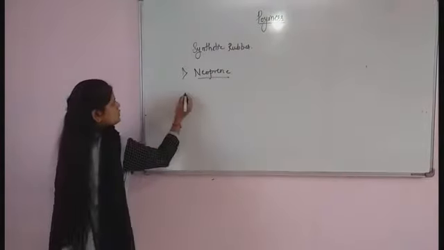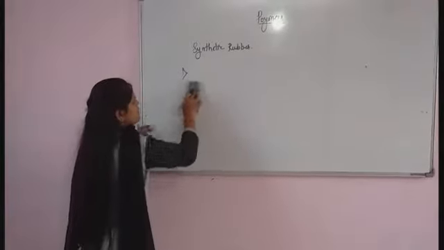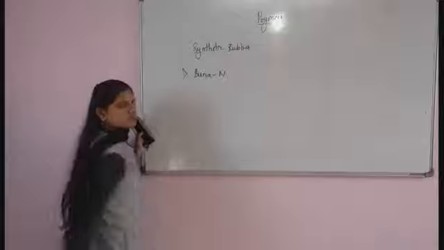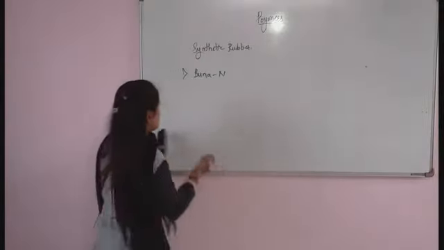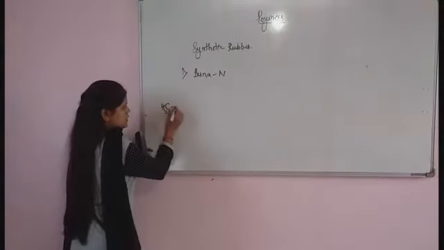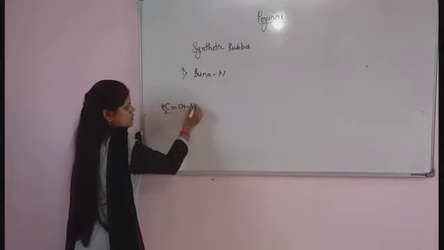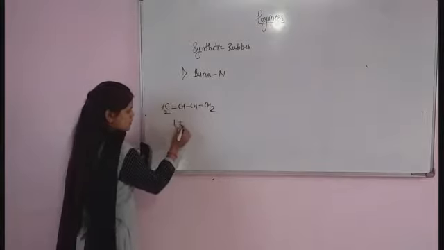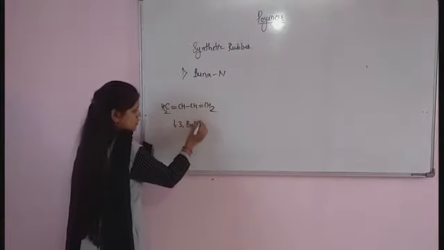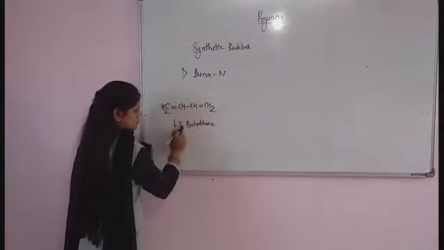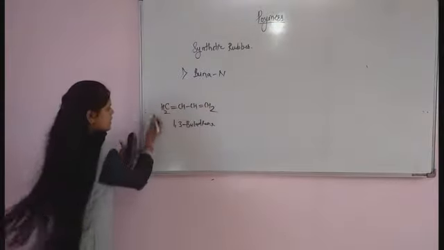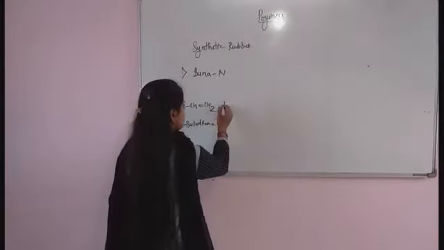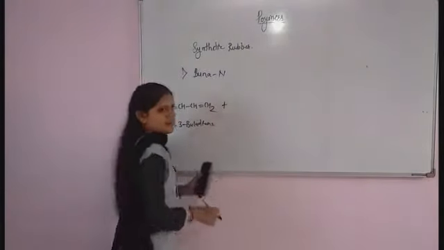This is the second example. Preparation of Buna-N. 1,3-butadiene, CH2 double bond CH single bond CH double bond CH2. I take n number of 1,3-butadiene reacting with acrylonitrile.